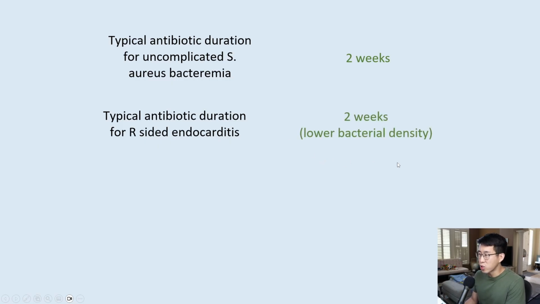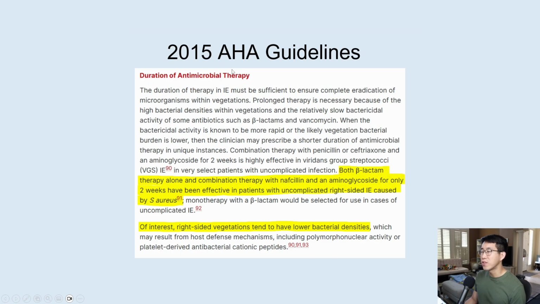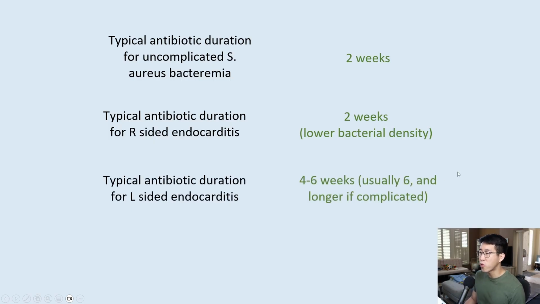How about the typical antibiotic duration for right-sided endocarditis? That would also be 2 weeks, and this is due to the lower bacterial density that's present compared to left-sided endocarditis. You can see from the study in 1988, a 2-week course of antibiotics cured 94% of patients, and the 2015 AHA guidelines also recommend 2 weeks of therapy for uncomplicated right-sided endocarditis. In contrast, the typical antibiotic duration for left-sided endocarditis is 4 to 6 weeks, and what I've usually seen is 6, and especially if it's complicated, they may even prolong the duration even further.